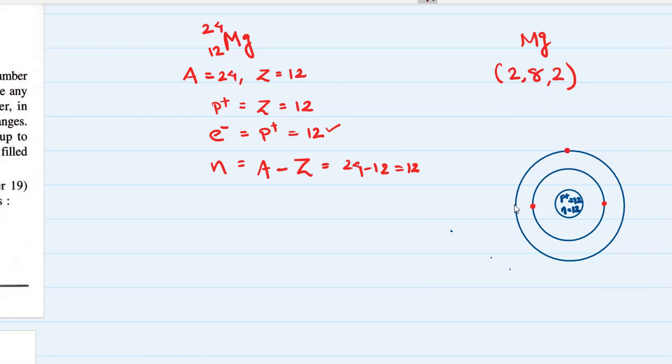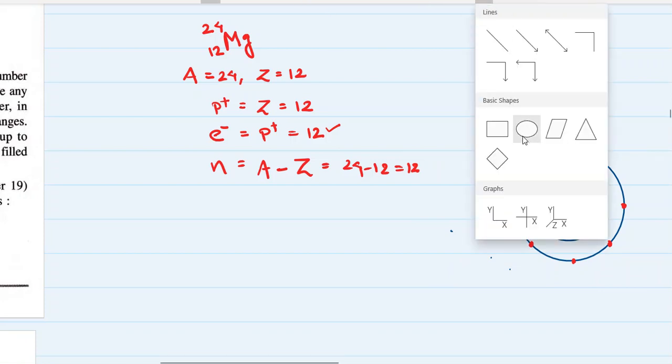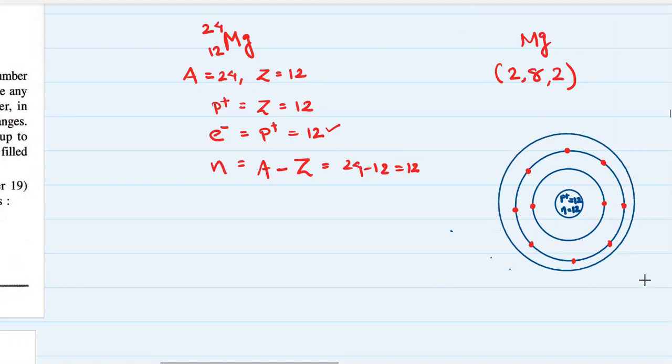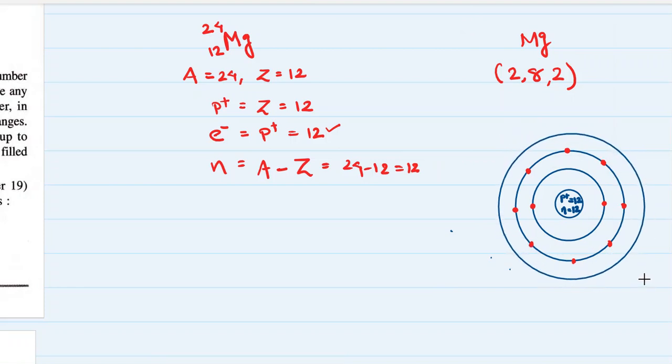Let me make 8 electrons: 4, 5, 6, 7, 8. In the third shell, how many electrons are there? This is the third shell, and the electronic configuration shows that there are 2 electrons, so one I'm going to put over here and one over here.